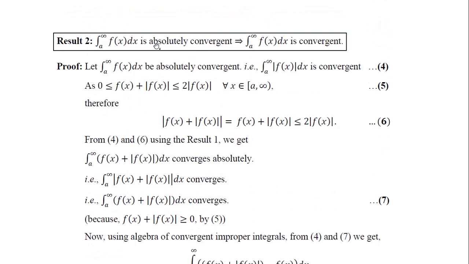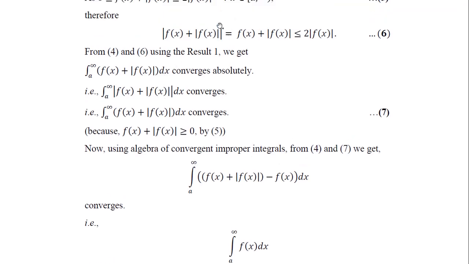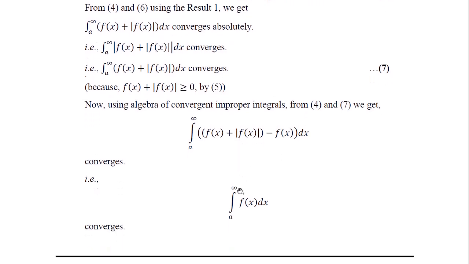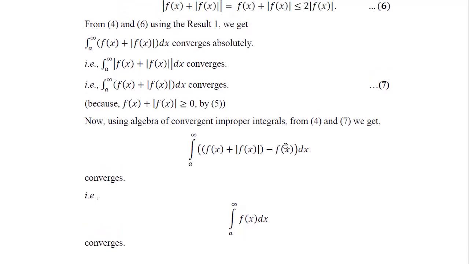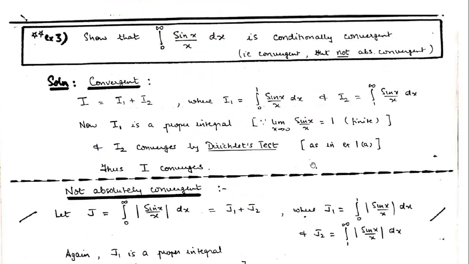Because given this function is absolutely convergent, that means the mod function is convergent. What do we need to prove? We need to prove the original function to be convergent. How do we get the original function? We can get the original function by subtracting the mod of f(x) from this one, and we have already discussed this function. So once you try it yourself, you will be able to do it by these two tricks. That gives us the proof of this result.